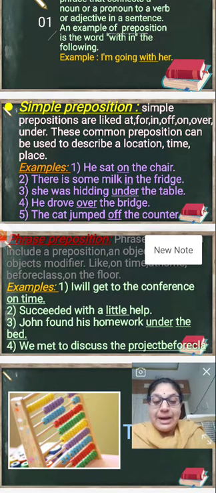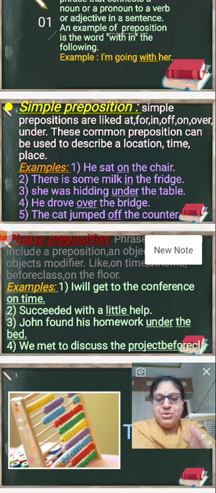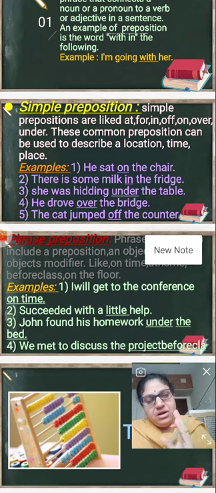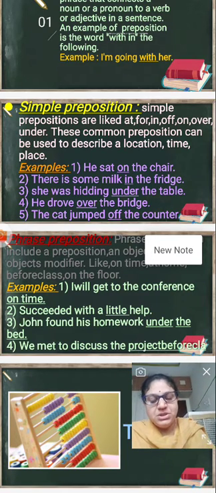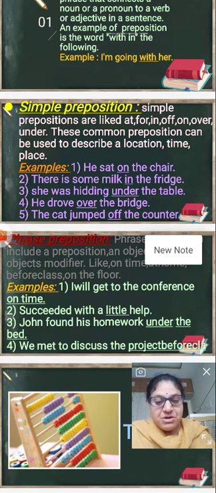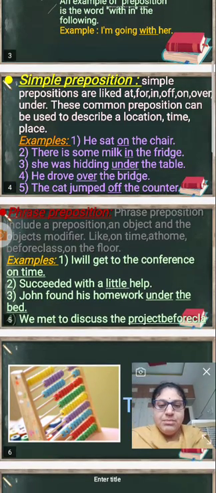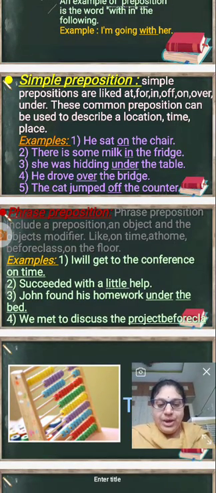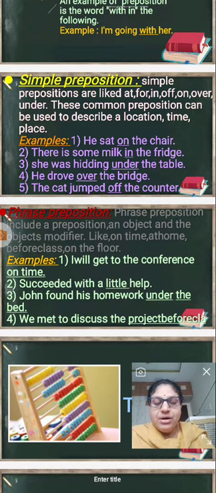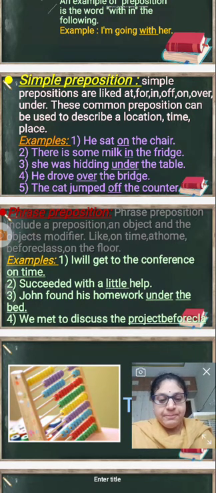Next one, comparison. This is most important: comparison between person to person, person to bird, person to animal, person to things, person to places, or things to places, whatever it may be. The comparison is between the two. The bird looks like a quail. Her voice is as sweet as a nightingale.